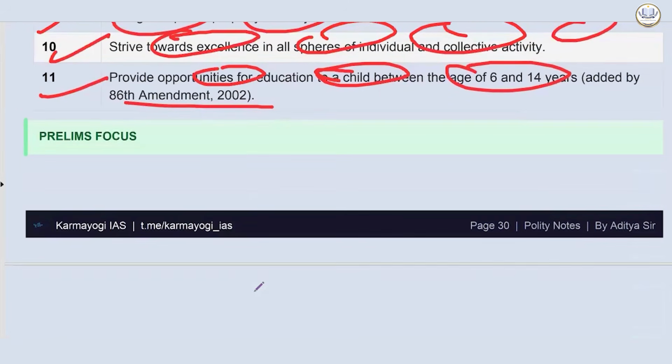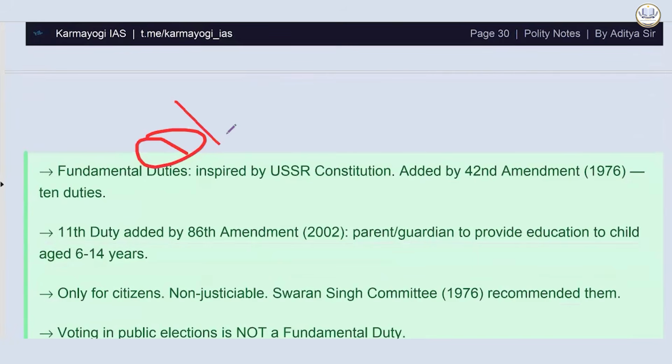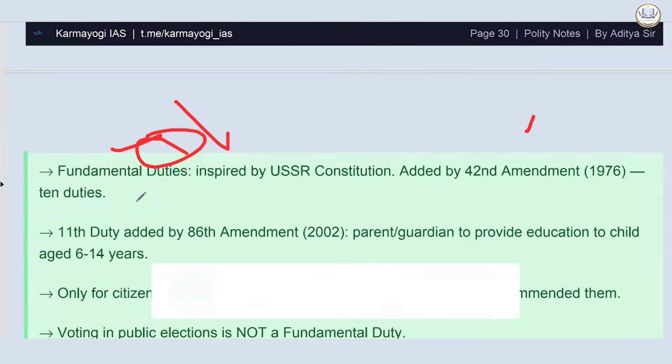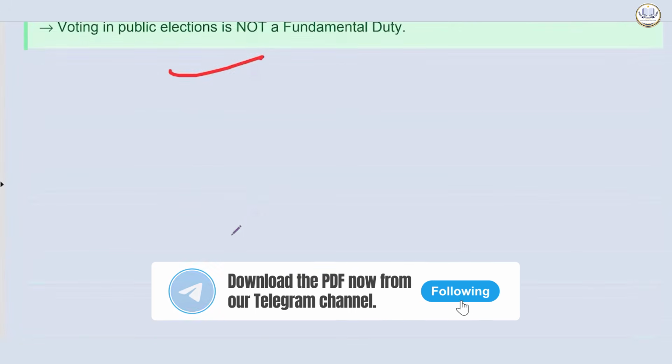Now, the Swaran Singh Committee recommended originally how many fundamental duties? That's your question. Pause it and answer it. It's important. Your prelims focus, these are provided for your last 3-4 days revision. I have already provided it. The Swaran Singh Committee had recommended 8 fundamental duties. What all were there? Please write in the comment box.